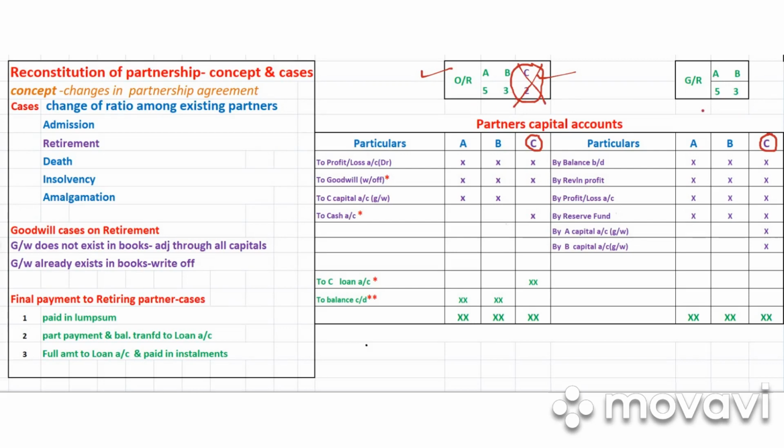So that will be the new ratio, and since no other information is given in this example, the old ratio will become the new ratio, and this new ratio will become the gaining ratio also. So the old ratio of A and B is 5 is to 3, and the gaining ratio of A and B will also be 5 is to 3, right? So old ratio will be equal to gaining ratio.